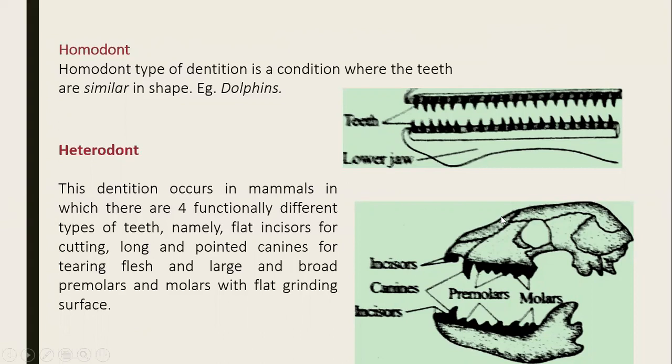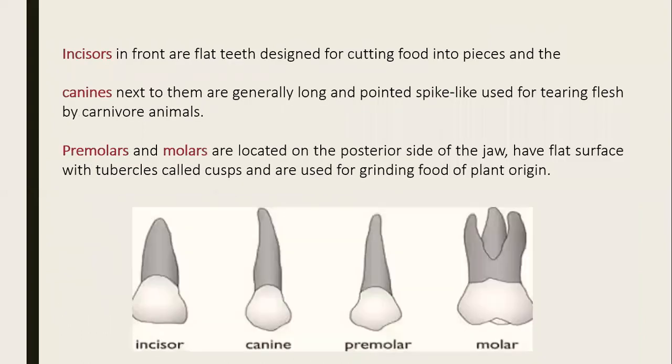Heterodont. This condition occurs in mammals, and of course it is seen in humans, in which there are four functionally different types of teeth, namely flat incisors for cutting, long and pointed canines, and premolar and molar teeth for grinding, which are called cheek teeth. So incisor, canine, premolar, and molar.